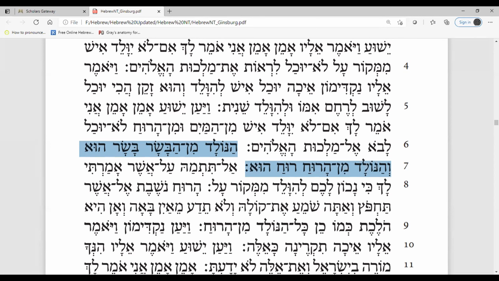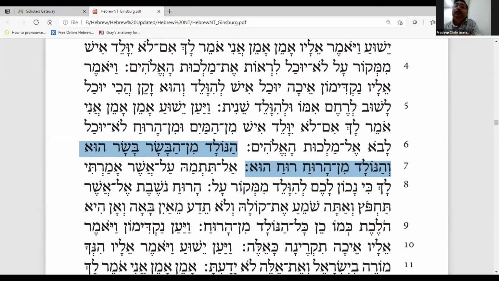Vehanolad. Actually, the root word is Yalad. Yalad means to be born. Vehanolad means that which is born. Min haruach. Ruach means spirit. That which is born from spirit is spirit.